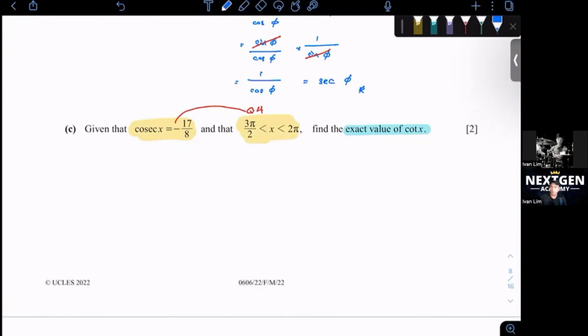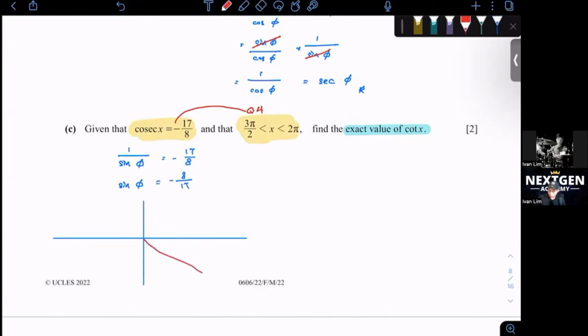I'll draw it out clearer so that you can see. But let's just break down this one first. So 1 over sine phi will be negative 17 over 8, where sine phi is equal to negative 8 over 17. If this is in the fourth quadrant, what we want to do is draw this in the fourth quadrant so we can clearly see what it looks like.